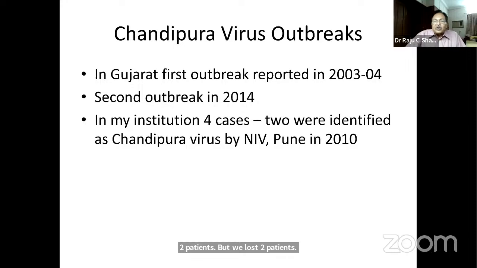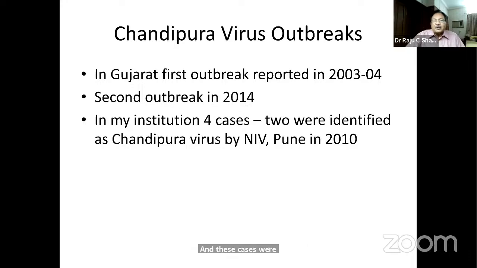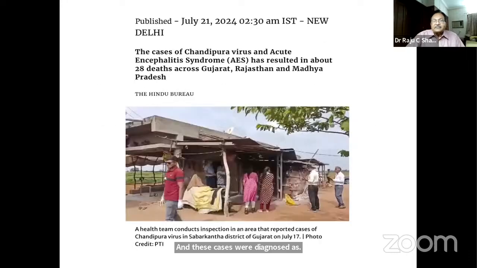These all 4 patients had very high SGPT, around 2000, 3000 at that time. We tried to rule out all hepatotropic viruses and other viruses. When we couldn't trace any virus, we sent it to NIV Pune, and these cases were diagnosed as having Chandipura virus. This is for this time.